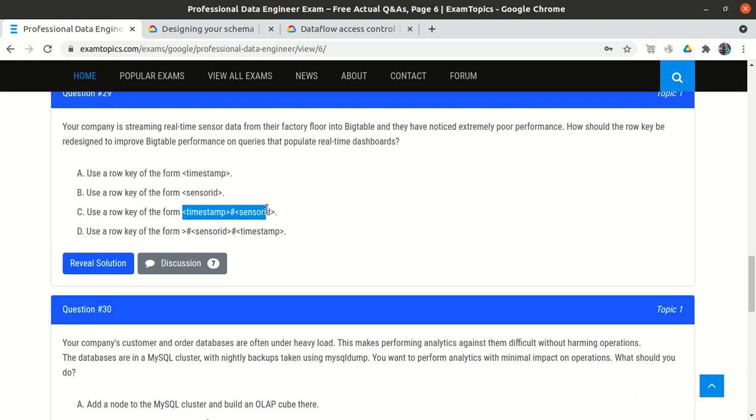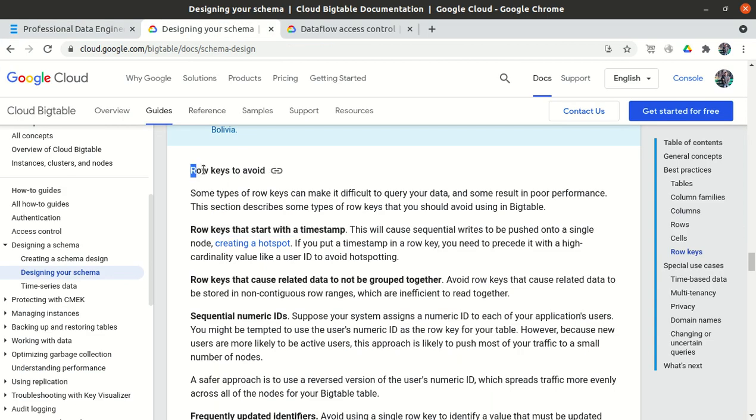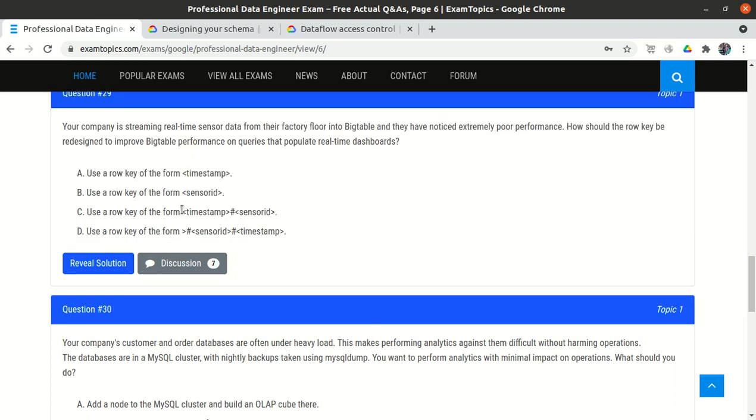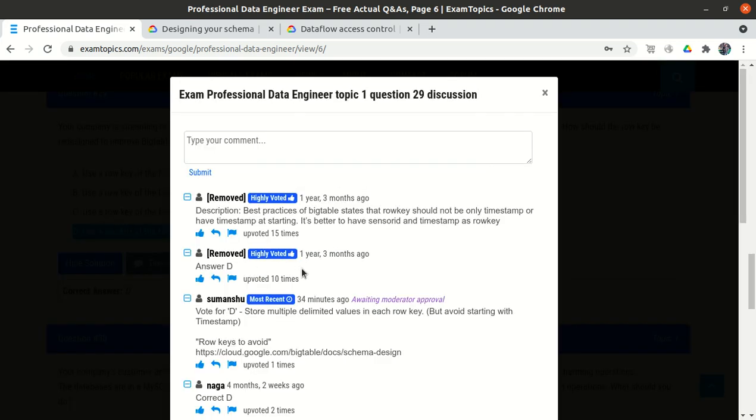In option C and option D we have two keys, but the sequence is different. Here timestamp is the first column, here sensor ID is the first column. But if we reread the official documentation, row keys to avoid: row keys that start with the timestamp should be avoided. So we will not use the row key which starts with the timestamp; we will use the row key which does not start with the timestamp. So option D is correct. As per the website, option D, and most of the people say option D.